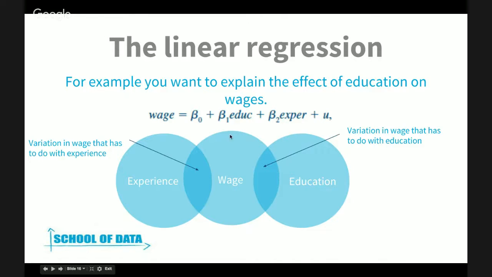And a way of seeing it is that you have wage over here, and then you have education. And this intersection over here would be the variation in wage that has to do with education. And then this would be experience, and this intersection would tell you the variation in wage that has to do with experience. And as you can see, we could continue to add some other variables that might explain wage, for example, gender or occupation field, or, I don't know, if you work in the public or the private sector. And all of this would create intersections over here that would explain some of the variability of wage.